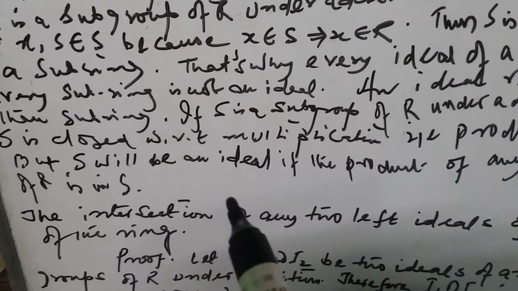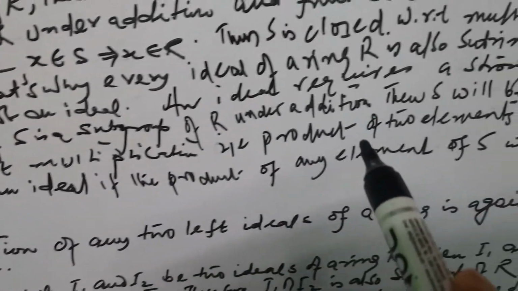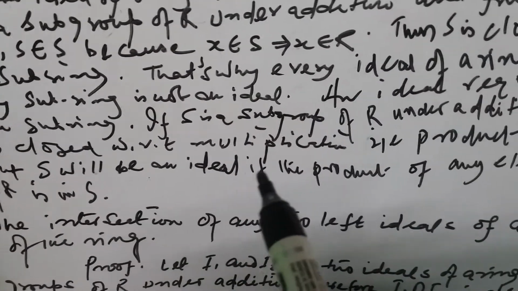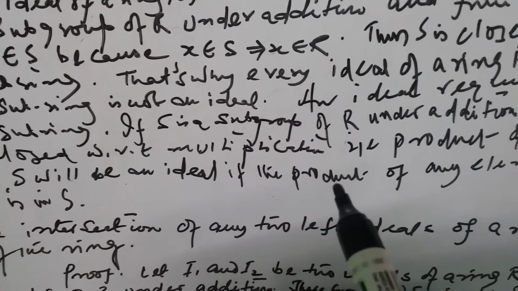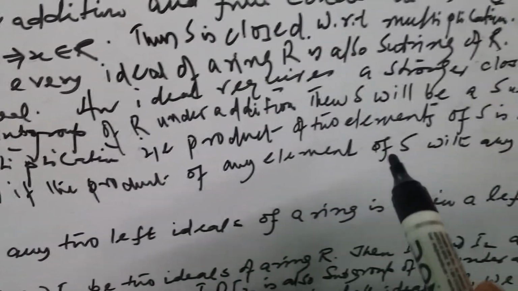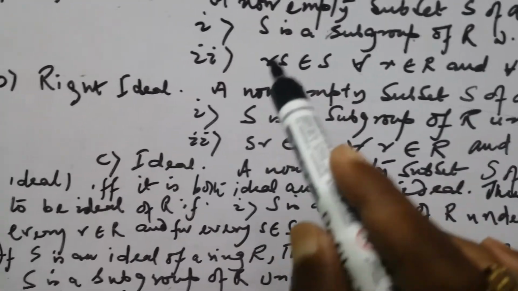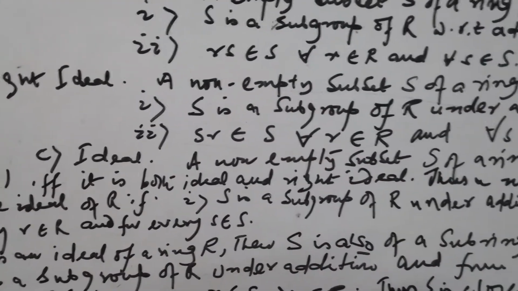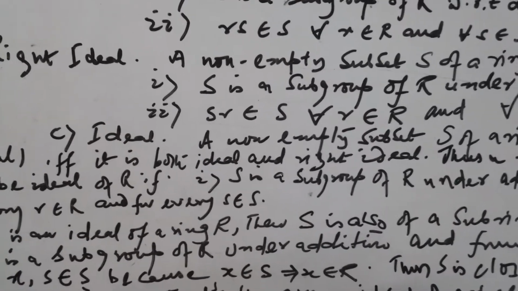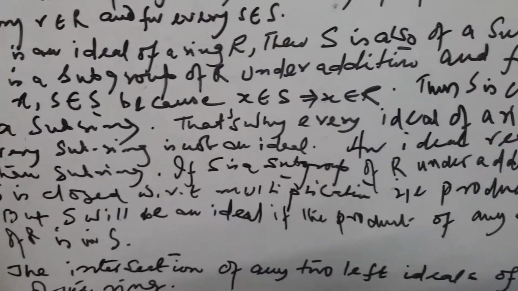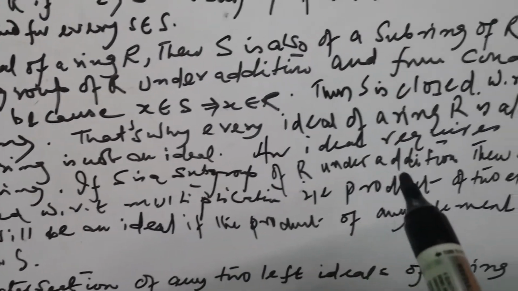Multiplication means the product of elements of R, but S will be an ideal if the product of an element of S with any element of R stays in S. Suppose S is a subring, then S is closed with respect to multiplication, and S is a subgroup of R under addition.